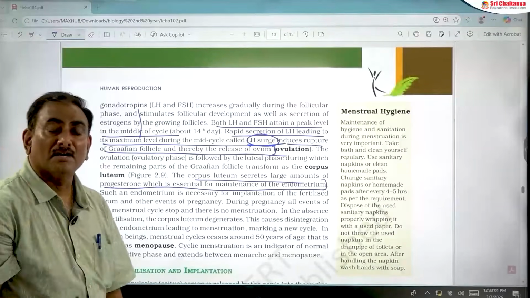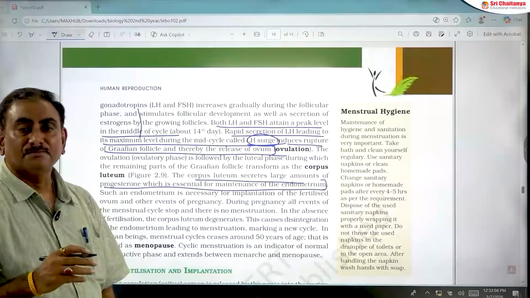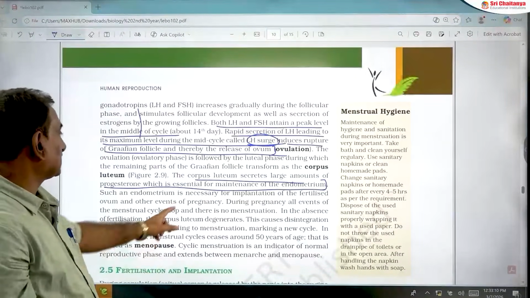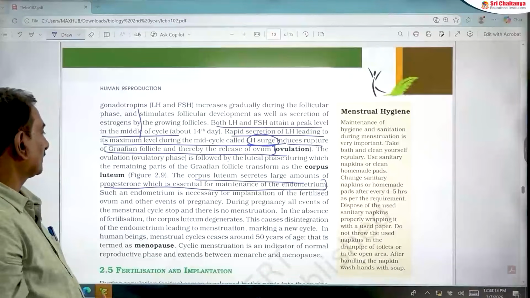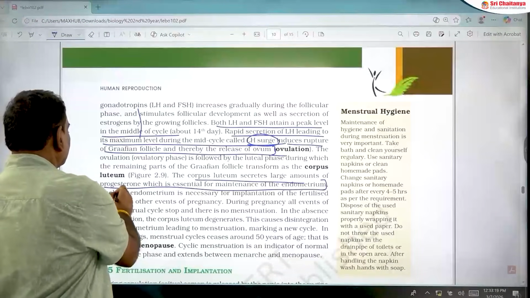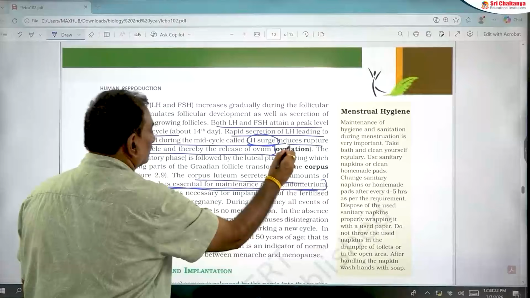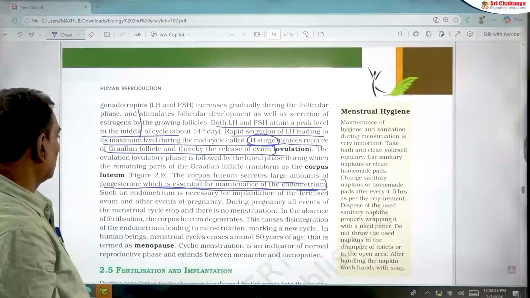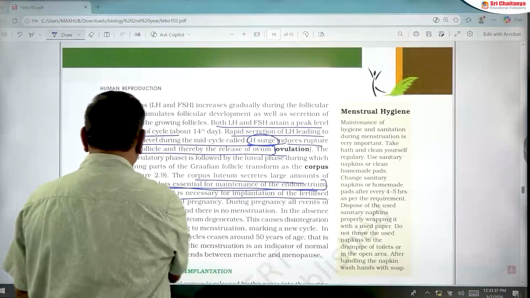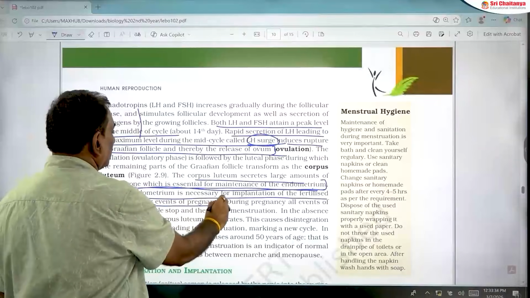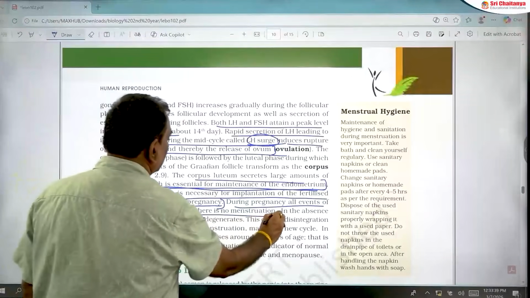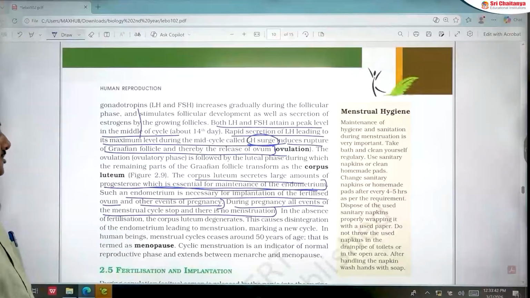Proliferation of endometrium is caused by estrogen. Further thickening of endometrium is caused by progesterone. Progesterone is essential for maintenance of endometrium. In the 2023 NEET examination, they gave this: progesterone is essential for maintenance of the endometrium. And endometrium is necessary for implantation of the fertilized ovum and other events of pregnancy. During pregnancy, all events of the menstrual cycle stop and there is no menstruation. This area is very, very crucial.